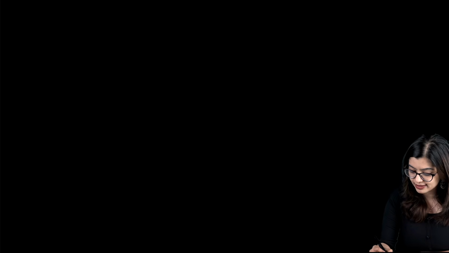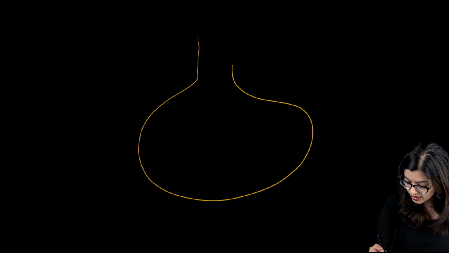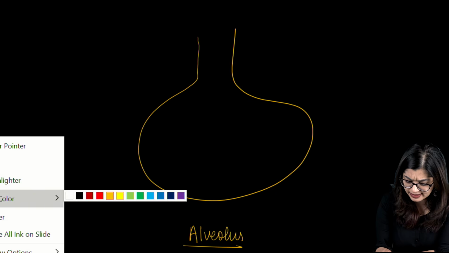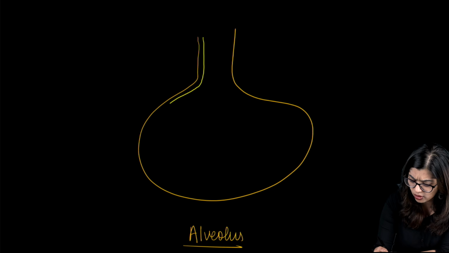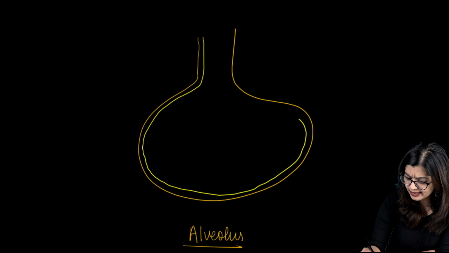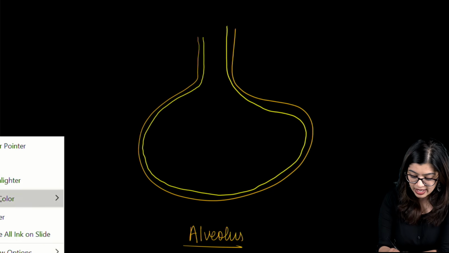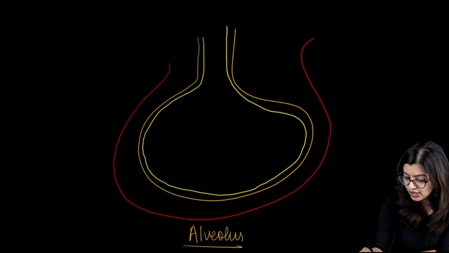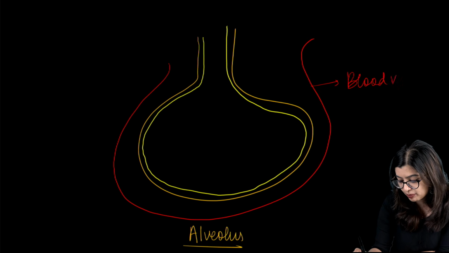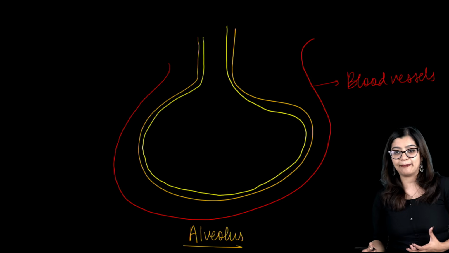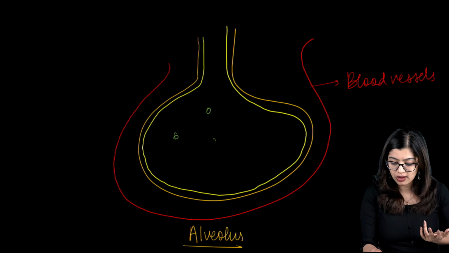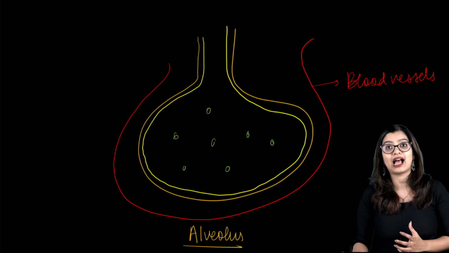Now, if you were to look at the structure of the alveoli, so if you were to look at one single alveoli, we call it an alveolus. And we see that this alveolus is a thin-walled structure, right? So we see that this right here is a thin-walled structure. And this alveolus is richly supplied with blood vessels. So we see that they are richly supplied with blood vessels. So effectively what happens when we breathe in air that is rich in oxygen? All the oxygen now reaches all the way to the alveolus.